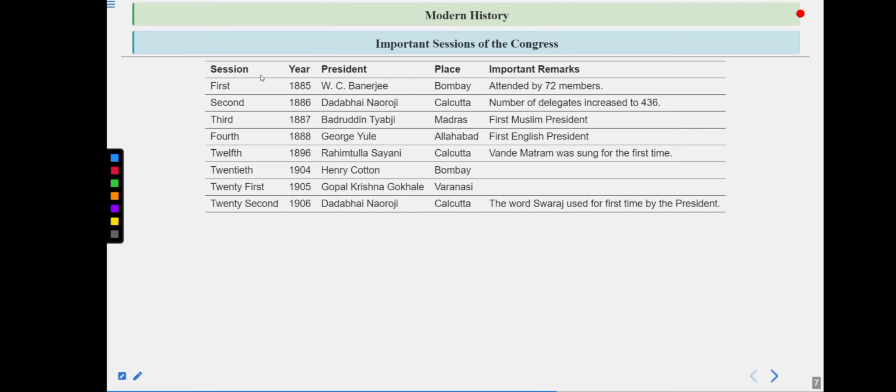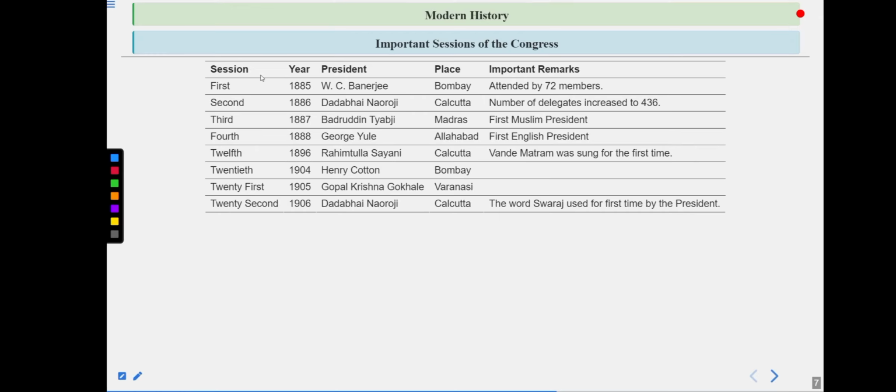The second session happened in 1886. The sessions of the Indian National Congress are an annual thing. Remember that. Whether we talk about the first session, the second session, or the third session, all of these are annual sessions. So every year there is a session. In some exceptional years we can see 2 sessions as well, like in 1920, when a special session was also called.